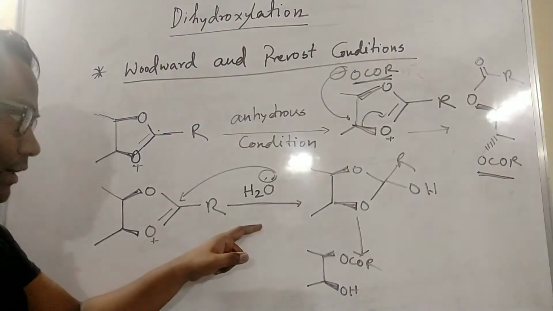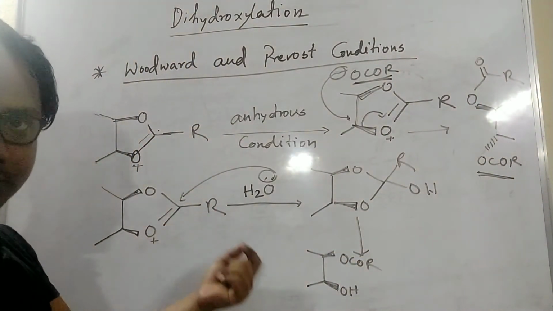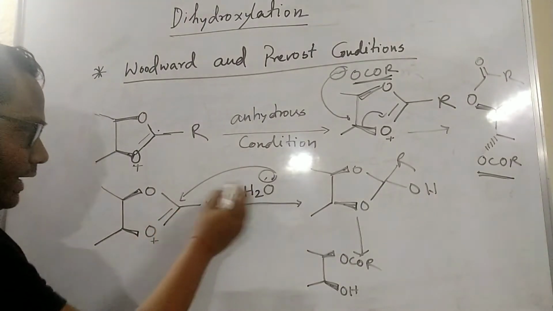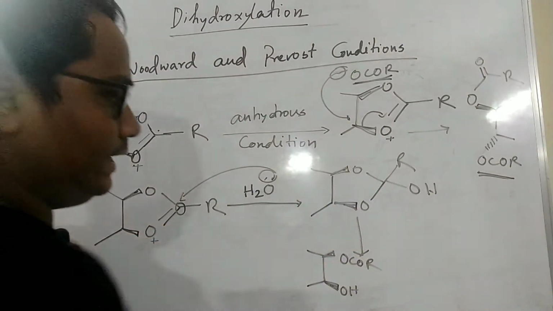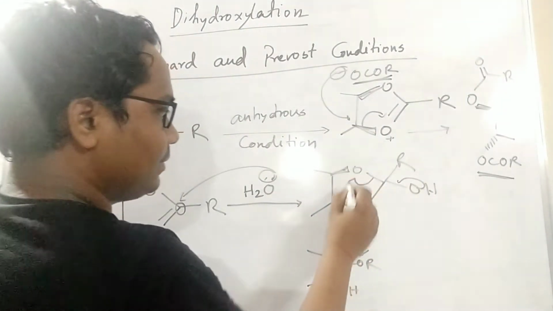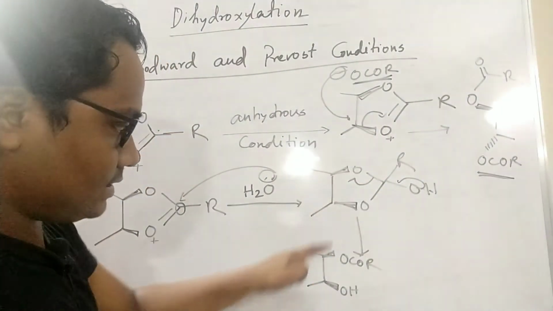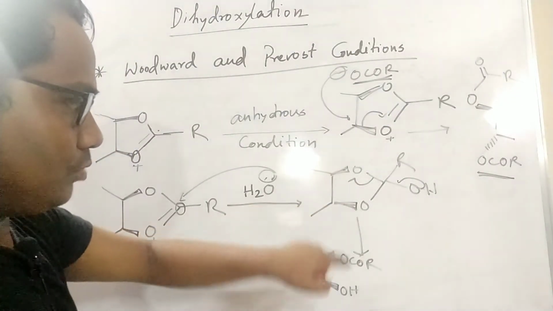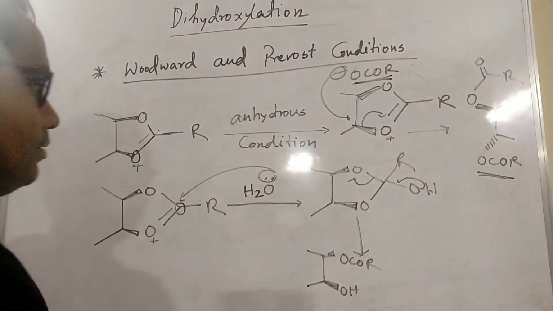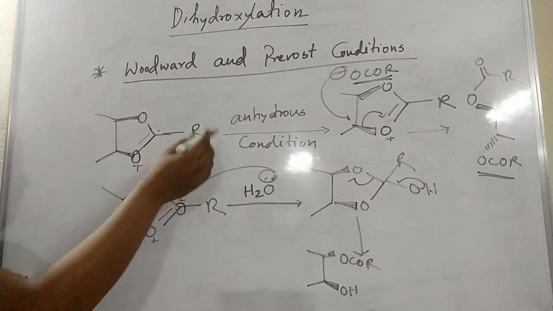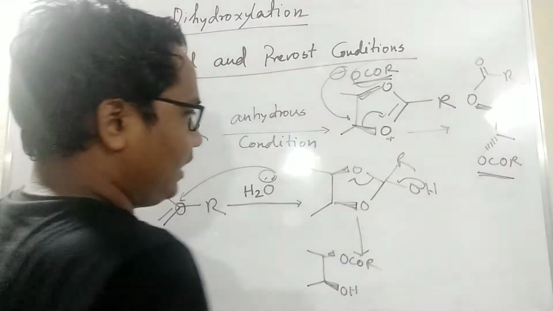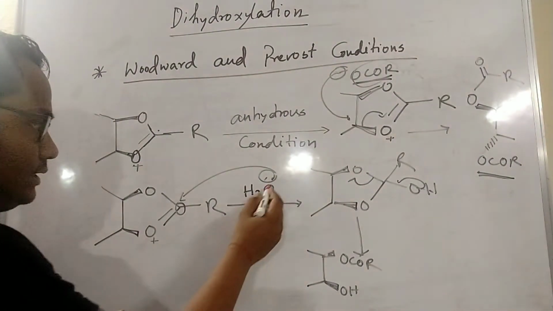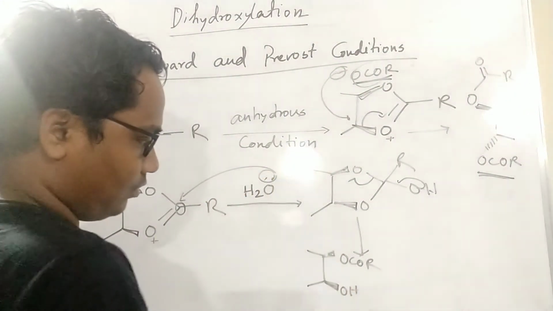And if it is hydrous, some water is there, so that will attack this carbon center. Then that will form and then that will open. So both here are cis. Both here are in cis form. Again I repeat, if it is anhydrous condition, this silver salt will attack and this will form, and if water is there, that will come here and this will form.